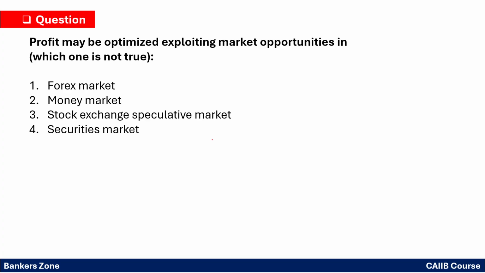Profit may be optimized by exploiting the market opportunity in. So we have to find which is not true. So how basically is Treasury earning the profit, in which markets, right? First option, forex market, yes, it is correct. Then money market, yes, it is correct. Then security market, yes, it is correct.